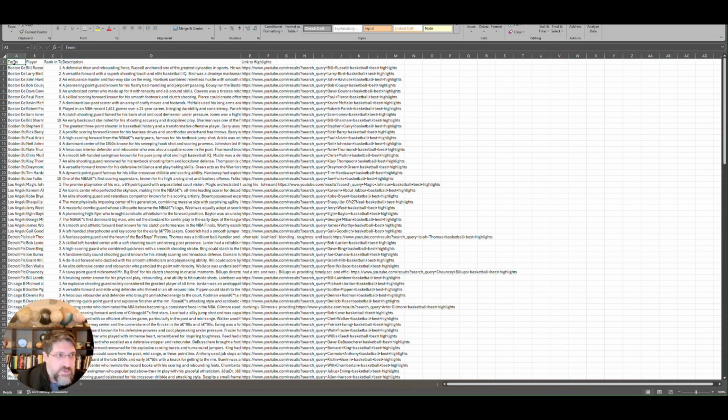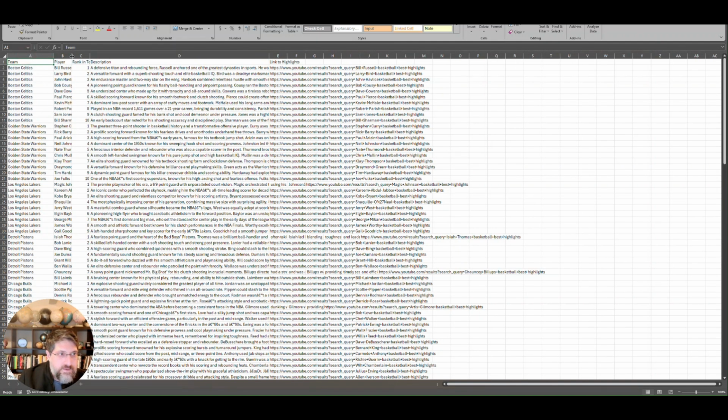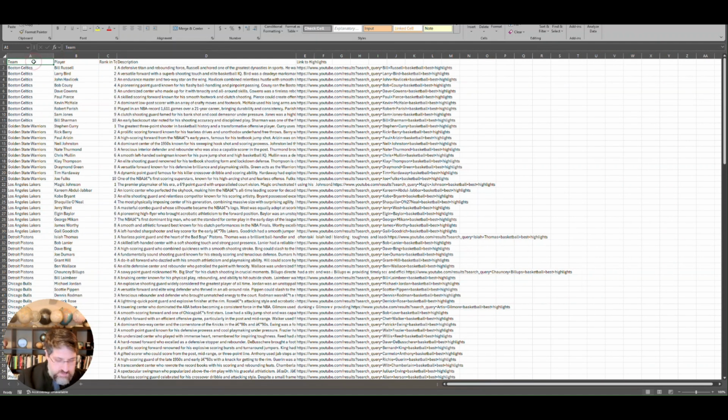Now, Lstr will expect slightly different column titles here. So we'll change team to category, player to title, and rank in team to just rank.